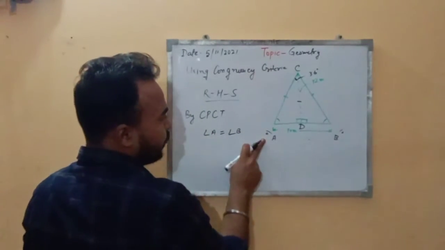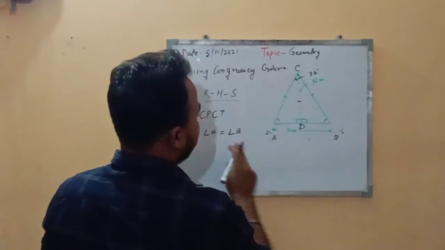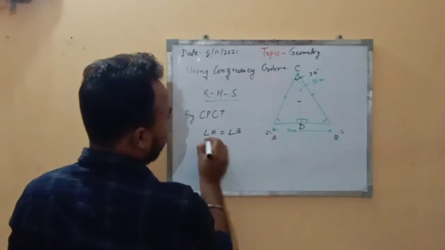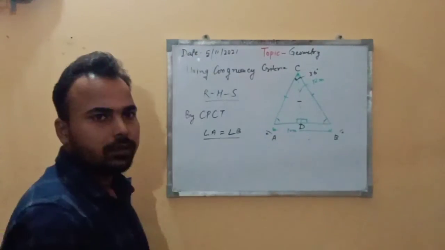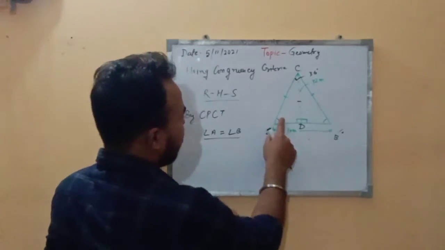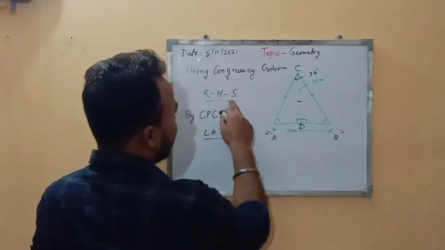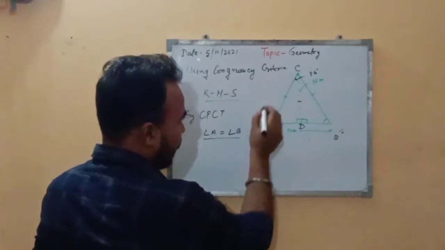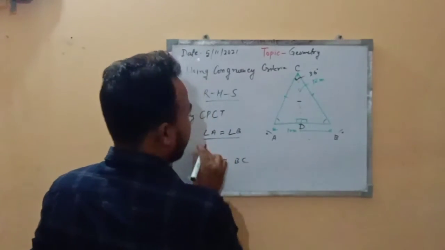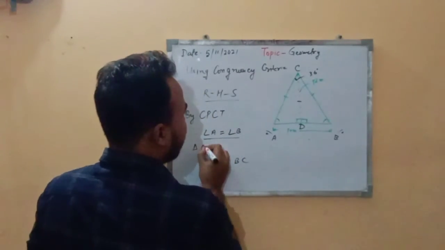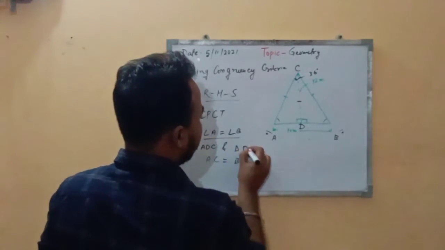And it has been asked in the question that if a viewer is seeing both the angles, they should be the same. So here we have already proved that both these angles are the same. So angle A is equal to angle B. And how it has been proved, we can write it in RHS: the hypotenuse AC is equal to BC. AC in triangle ADC, and BC in triangle BDC.